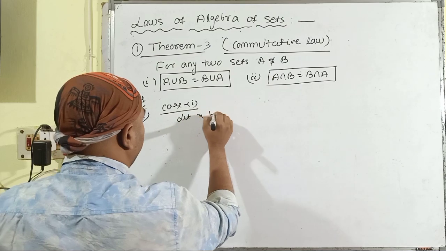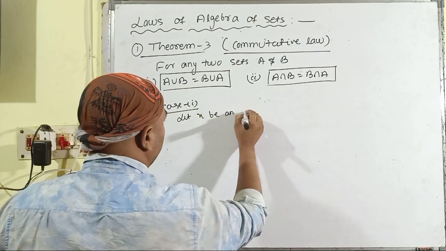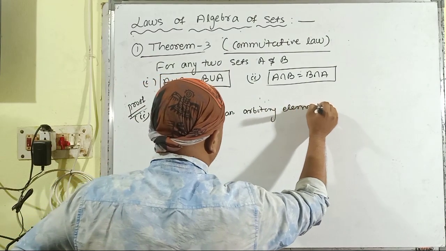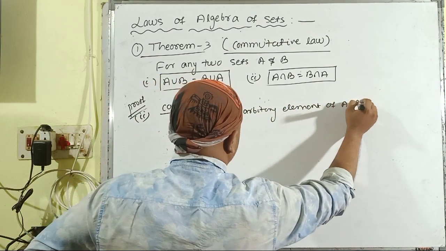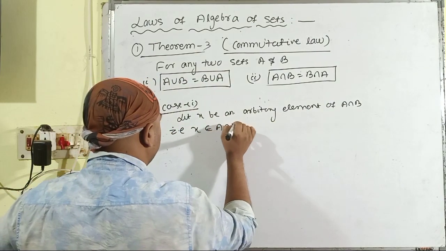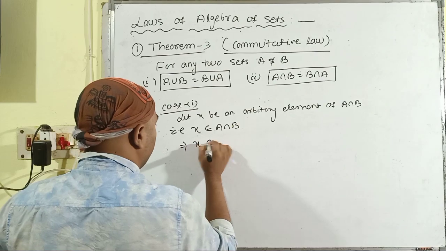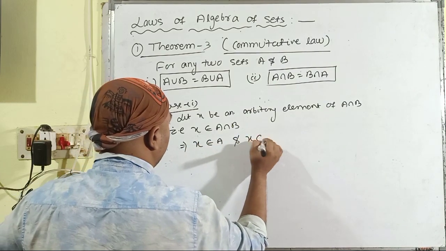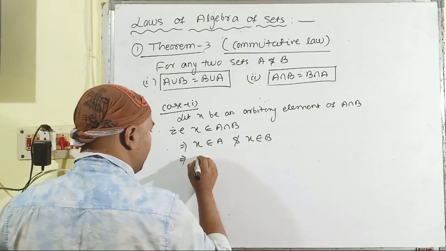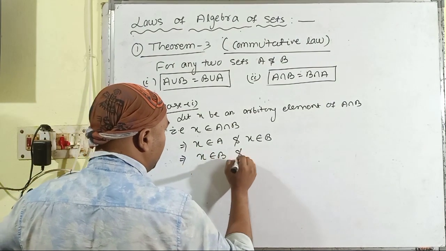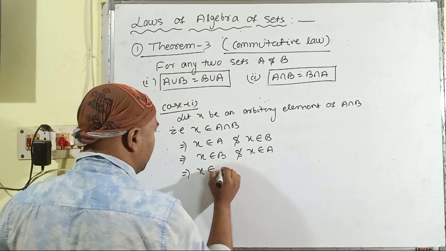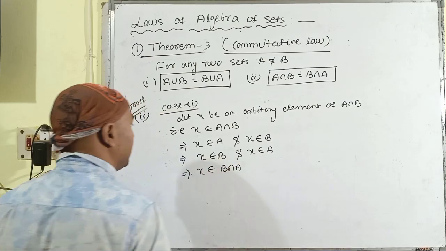Let X be an arbitrary element of A intersection B. That is, X belongs to A intersection B. That implies X belongs to A and X belongs to B. Just interchanging their position, X belongs to B and X belongs to A. That means X belongs to B intersection A.